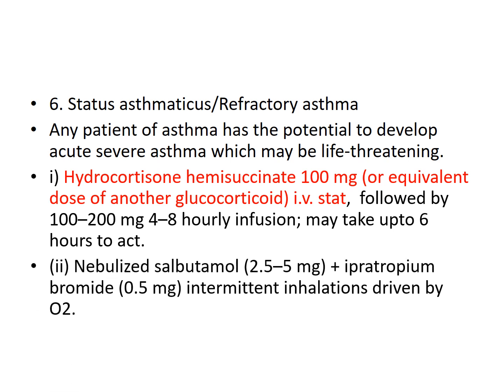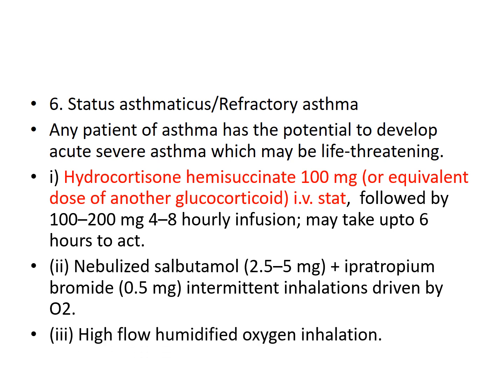After that, we need to give nebulized salbutamol 2.5 to 5 milligrams with ipratropium bromide 0.5 milligrams, intermittent inhalations with oxygen also. That is, firstly systemic steroids, then nebulized salbutamol and ipratropium bromide should be given. Next is high flow humidified oxygen inhalation.